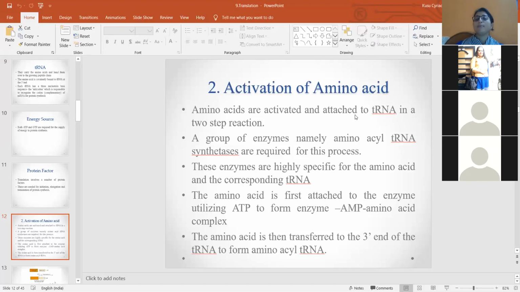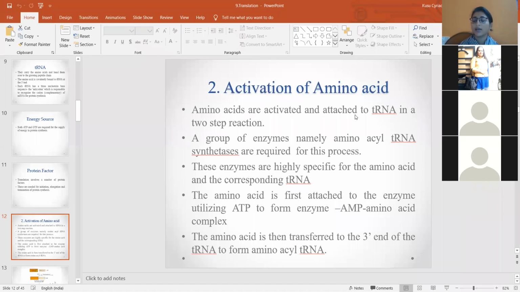So how is this amino acid activated? A group of enzymes called aminoacyl tRNA synthetase is essential for this step. This enzyme is highly specific for the type of amino acid and tRNA.